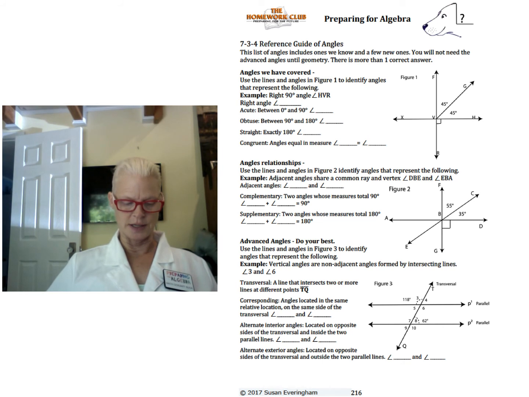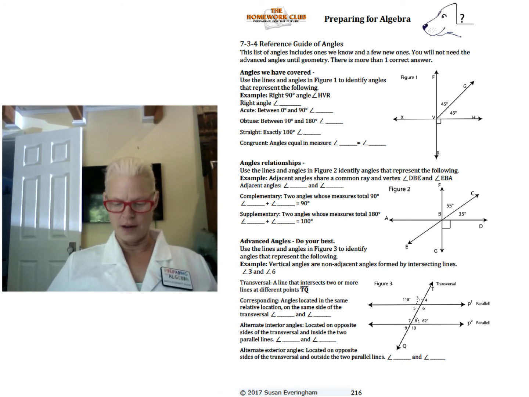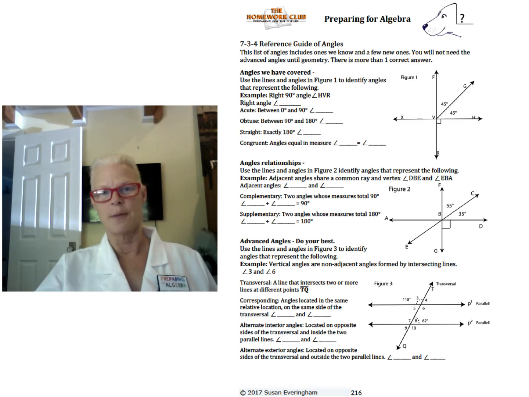Okay, and the last one is alternate exterior, which is the opposite of the alternate interior. Have I confused you yet? And they're located on opposite sides of the transversal and outside the parallel lines. So, for example, 4 and 9 are examples of this. Spend some time, do this page, give yourself some patience to do it, come up with as many problems or as many answers as possible, and we'll move on to triangles. Good job. Really good job.